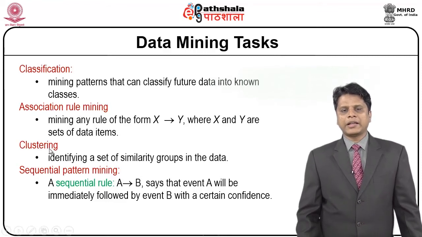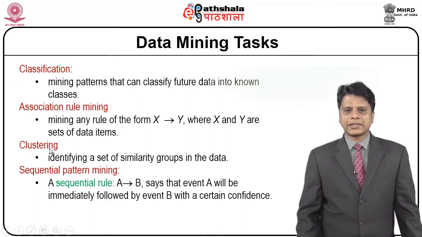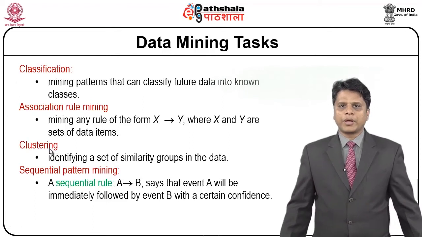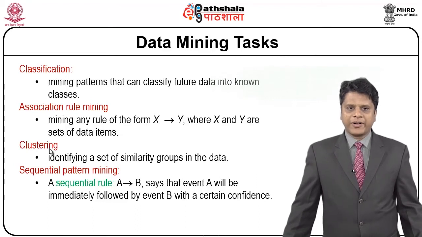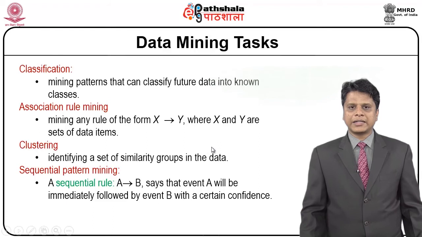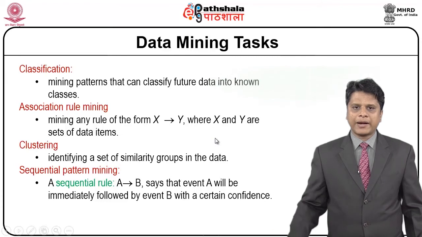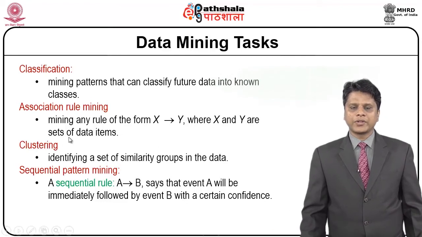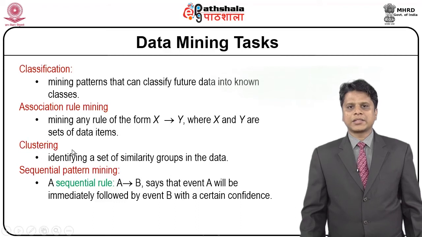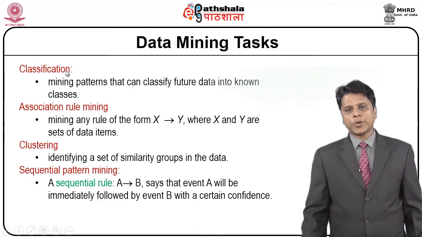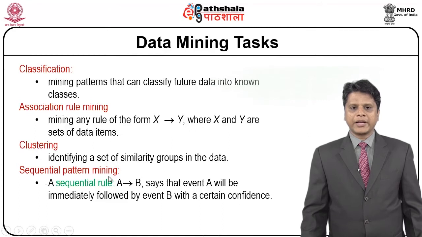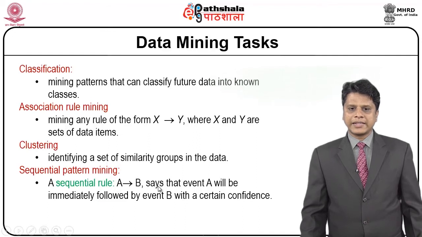And the third important category which is part of data mining tasks is clustering, whereby we identify a set of similar groups in the data. So by clustering, we analyze similar patterns. This is based on unsupervised learning, whereas classification is a supervised learning class. Sequential pattern mining writes a sequential rule A implies B, where event A will be immediately followed by event B with a certain confidence.